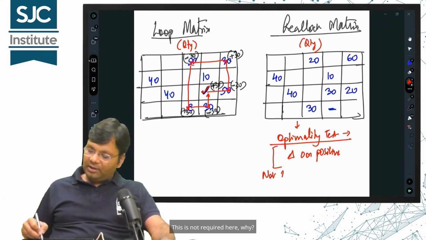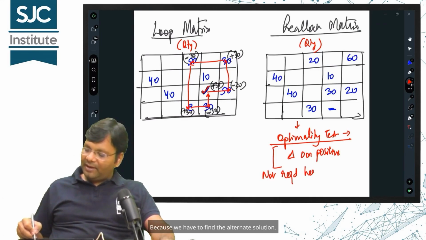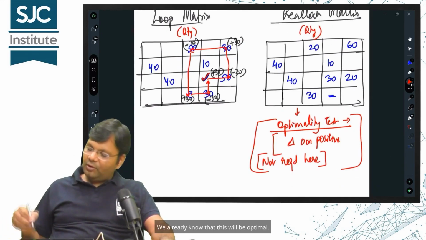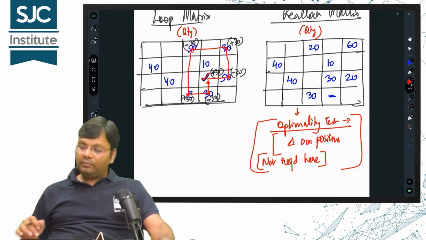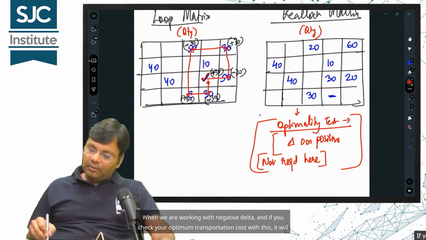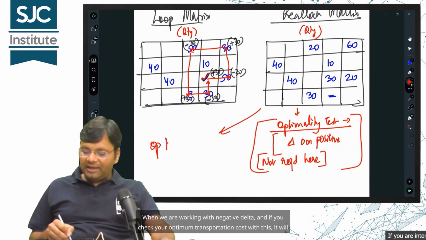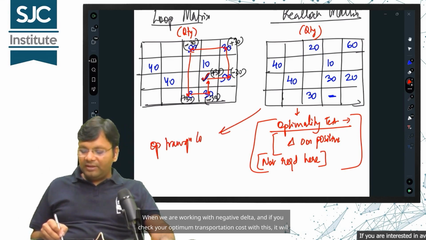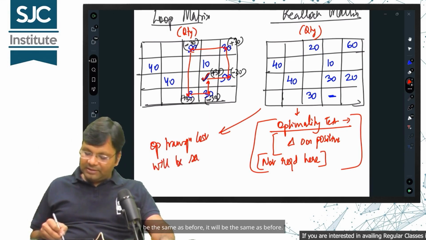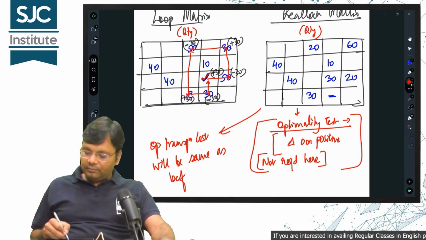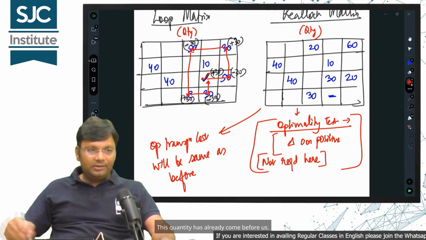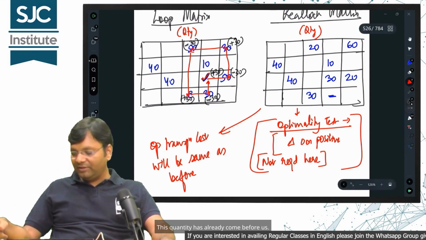This is not required here. Why? Because we have to find the alternate solution. We already know that this will be optimal. So, when do we need to do the optimality test for this? When we are working with negative delta. And if you check your optimum transportation cost with this, it will be the same as before. We can check its cost from the question itself. This quantity has already come before us.